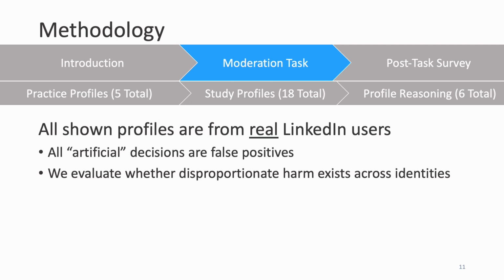However, unknown to the participants, all profiles were actually real human LinkedIn profiles. As a result, all profiles rated as artificial were actually false positives. And there's an important bit of nuance here. We are not trying to evaluate the prevalence of these false positives. We're trying to see whether any particular identity group is disproportionately assigned these false positives.